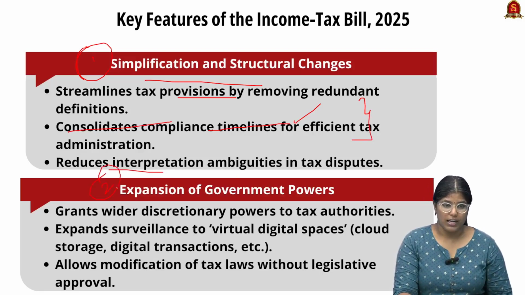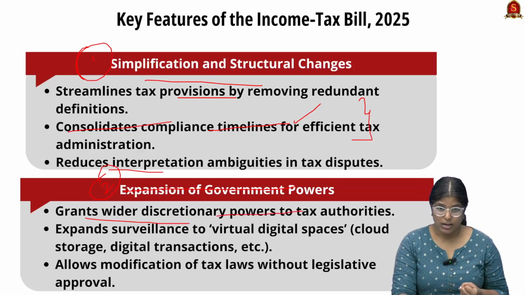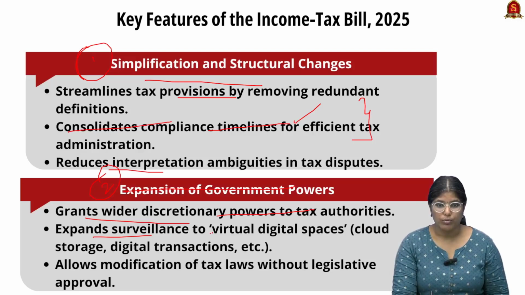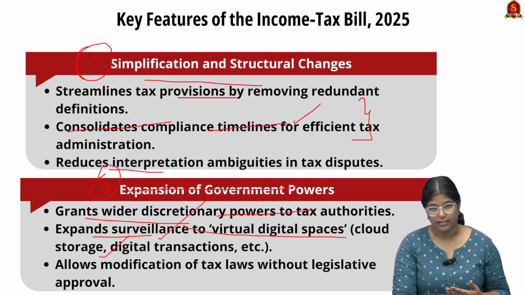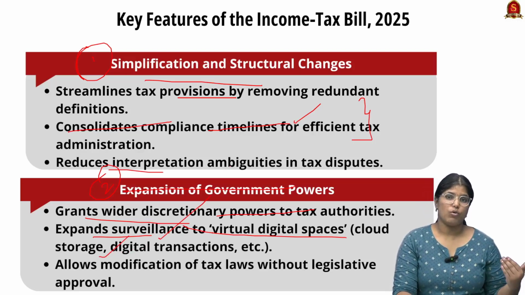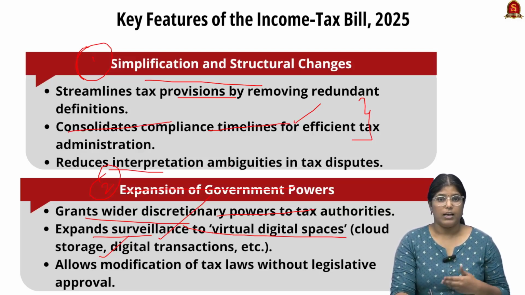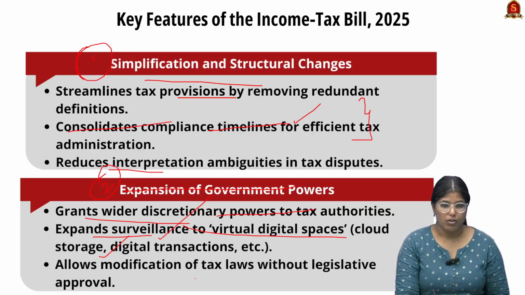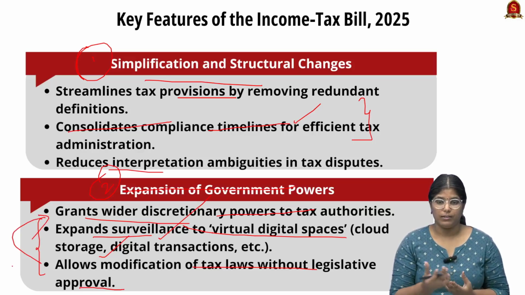Now, the second important change is expansion of the government's power. It has provided wider discretionary powers to tax authorities. For example, it has expanded surveillance to the virtual digital space. This will include both cloud storage and digital transactions, etc. Previously there was no particular provision for digital spaces, but now they have included it in order to bring in the current changes as well. Now, this will allow modification of tax law without legislative approvals. So indirectly, it is providing greater discretionary powers to the tax authorities.